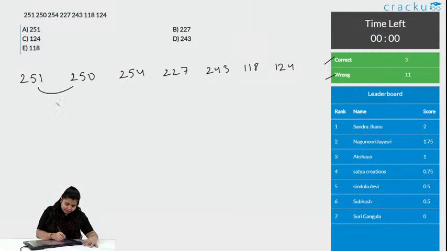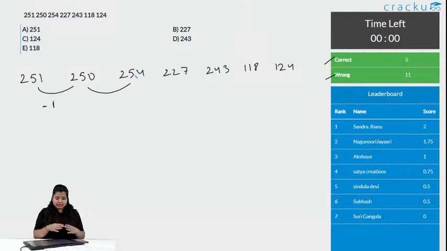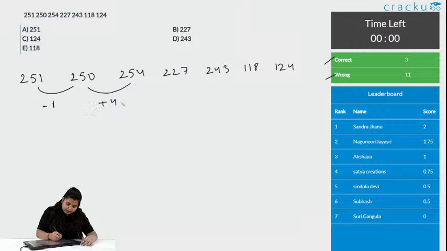Difference. There is 1. What is 1? It is -1, as it is. Again here, see, the series is decreasing and then increasing, decreasing and then increasing. That means something is getting subtracted and something is getting added, right. So, here 4 is added. See the difference here, -27. Again see the difference here, it is +16.